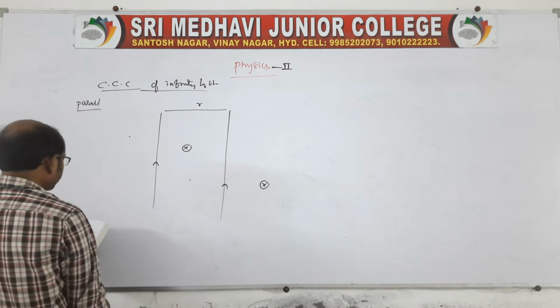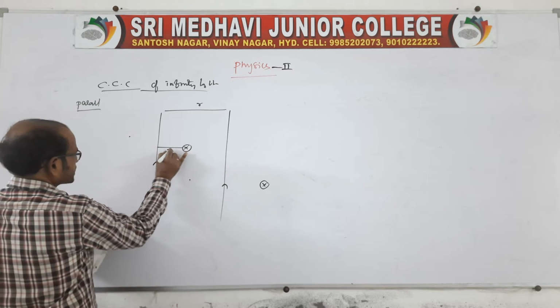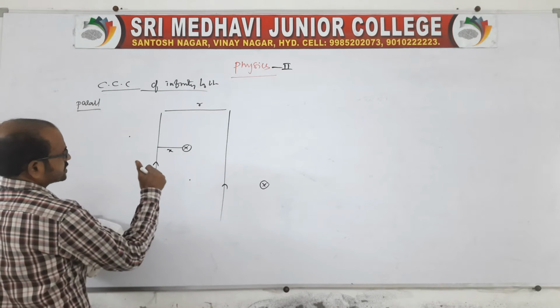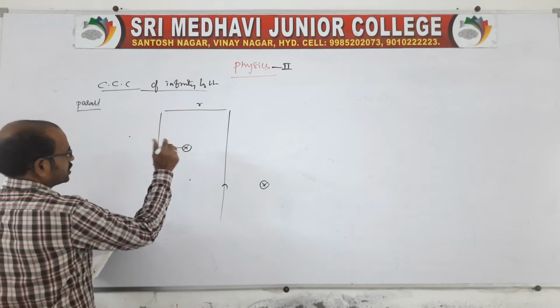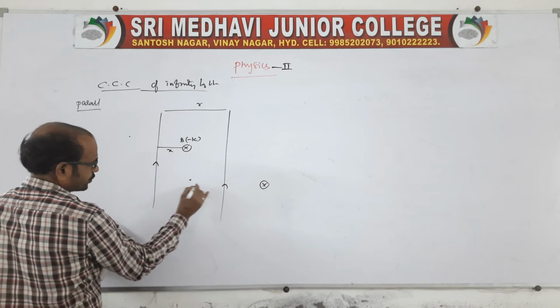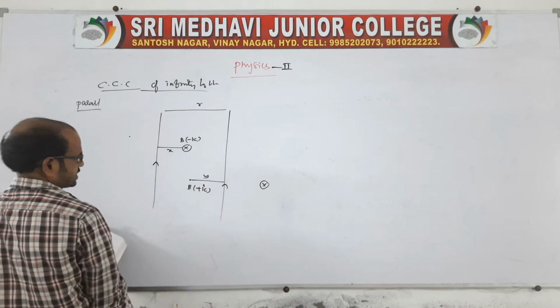Now it is asking the magnetic field induction at this distance, say x. Due to this it is a cross field, meaning it is into the plane. So we can say B is minus k cap, and due to the dot field, B is plus k cap. Of course, we know this is the y distance.